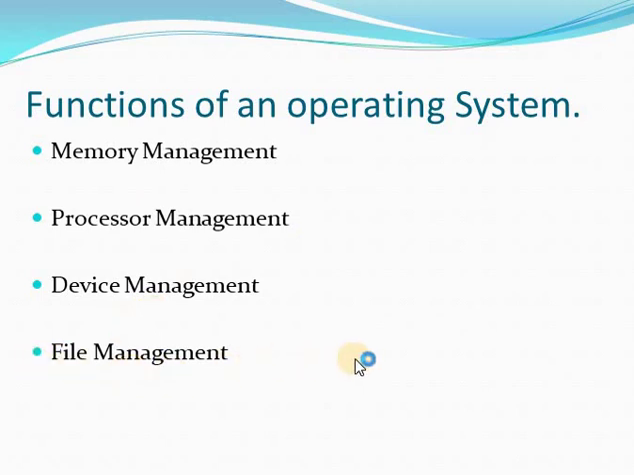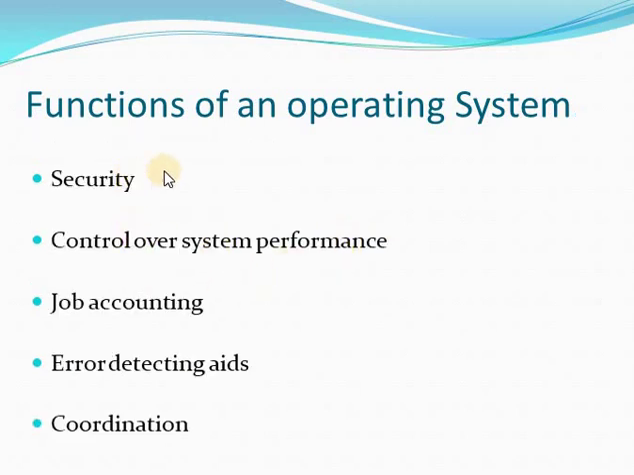Next one is file management. In a computer system, we store all the data in the form of files. So the operating system can manage these different types of files: where the file is situated, and in which software the operating system can open that particular file. All these things will be managed by file management. Next one is security. The operating system can provide different types of security like username and password. So security can be managed by the operating system.